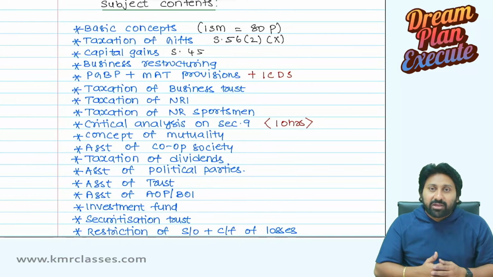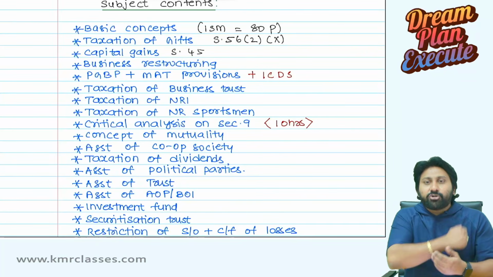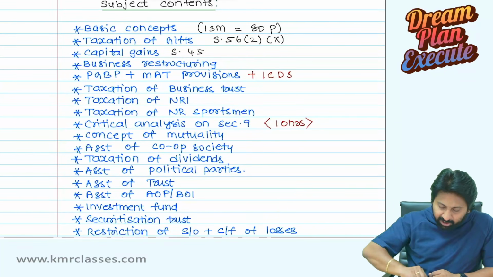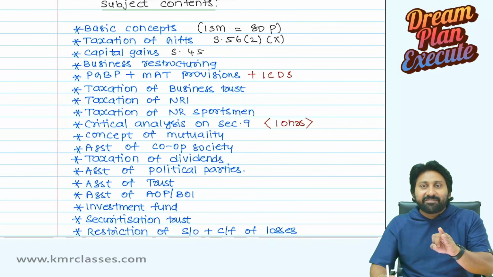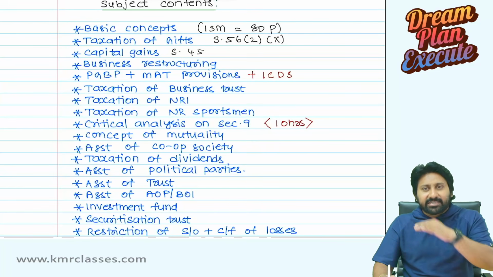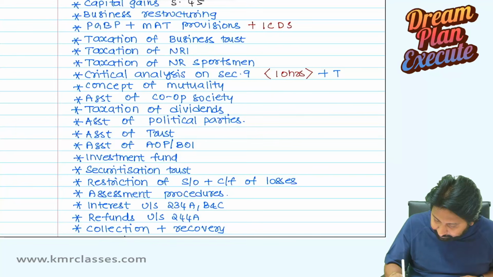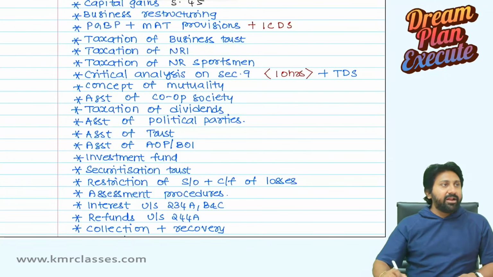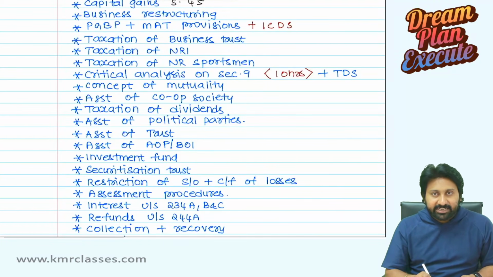Normally where it is accruing or arising? Outside India. But we are deeming that it is accruing in India. Why should we deem? That's what we are going to see in section 9. Royalty, fees for technical services. Are you understanding? Royalty, fees for technical services, all these things along with related TDS provisions we are going to see in section 9, and I will upload this on YouTube as well. Maybe my estimate, it will come to 10 to 12 hours, section 9 itself.